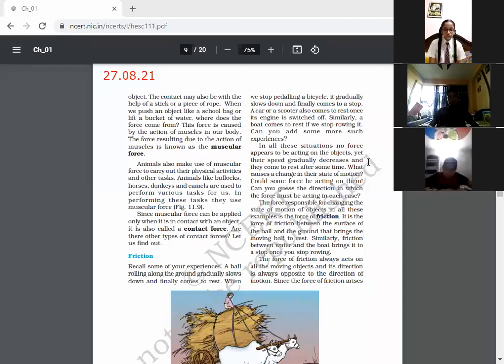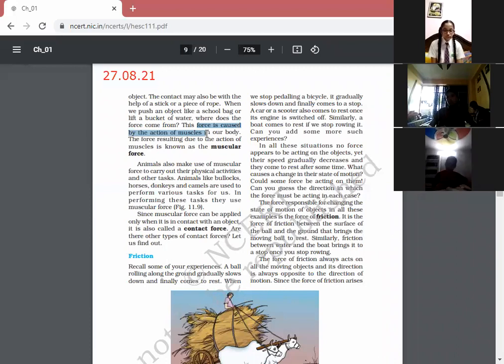The first contact force we are going to discuss is muscular force. Children, let me tell you, the force which is caused by the action of muscles in our body is known as a muscular force. Many examples you can take, like lifting a ball, lifting a bucket full of water, lifting your school bag.